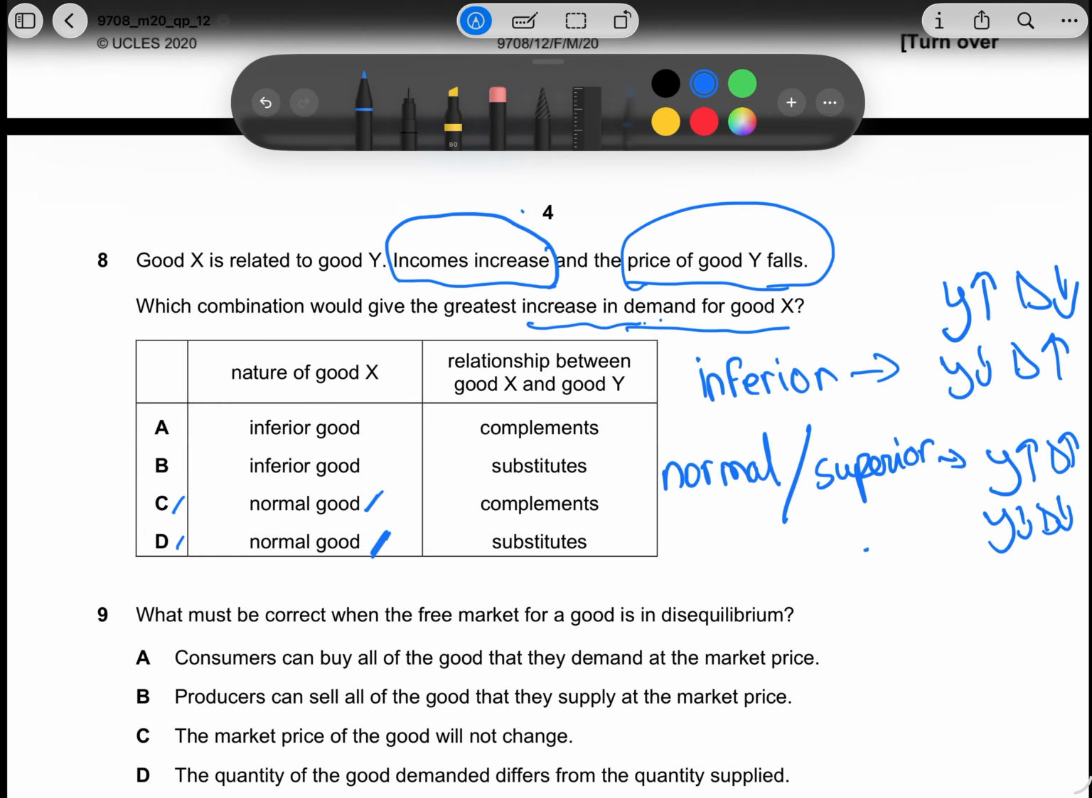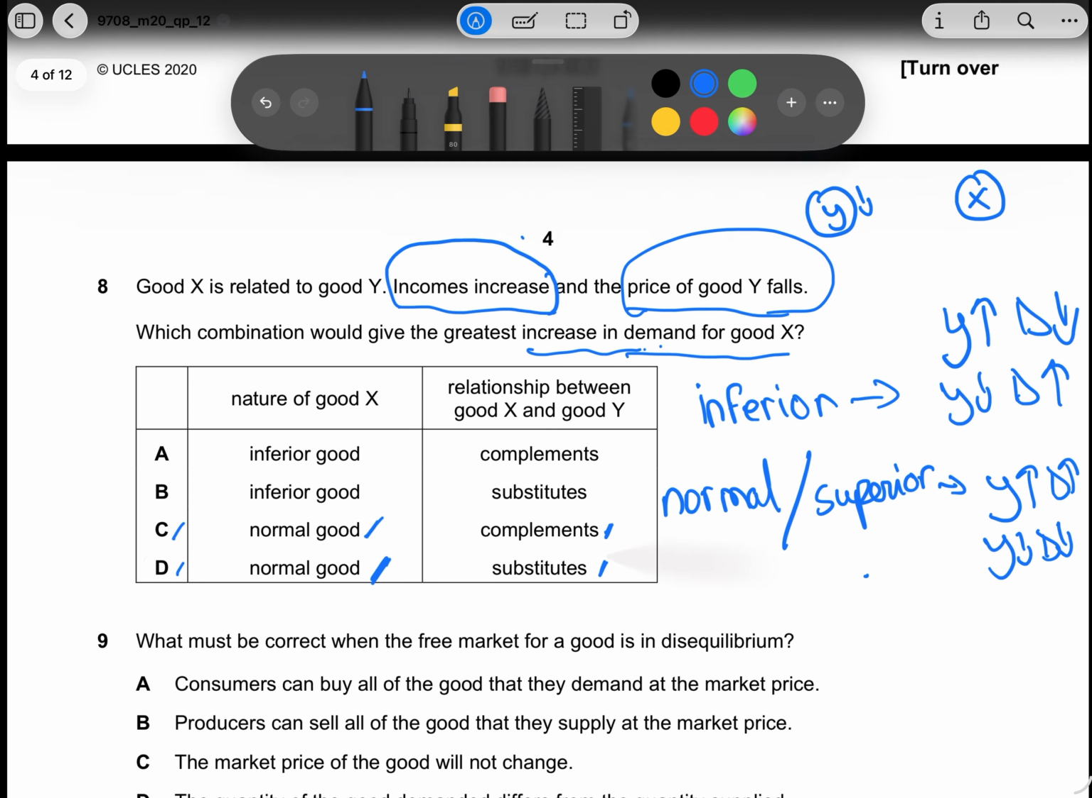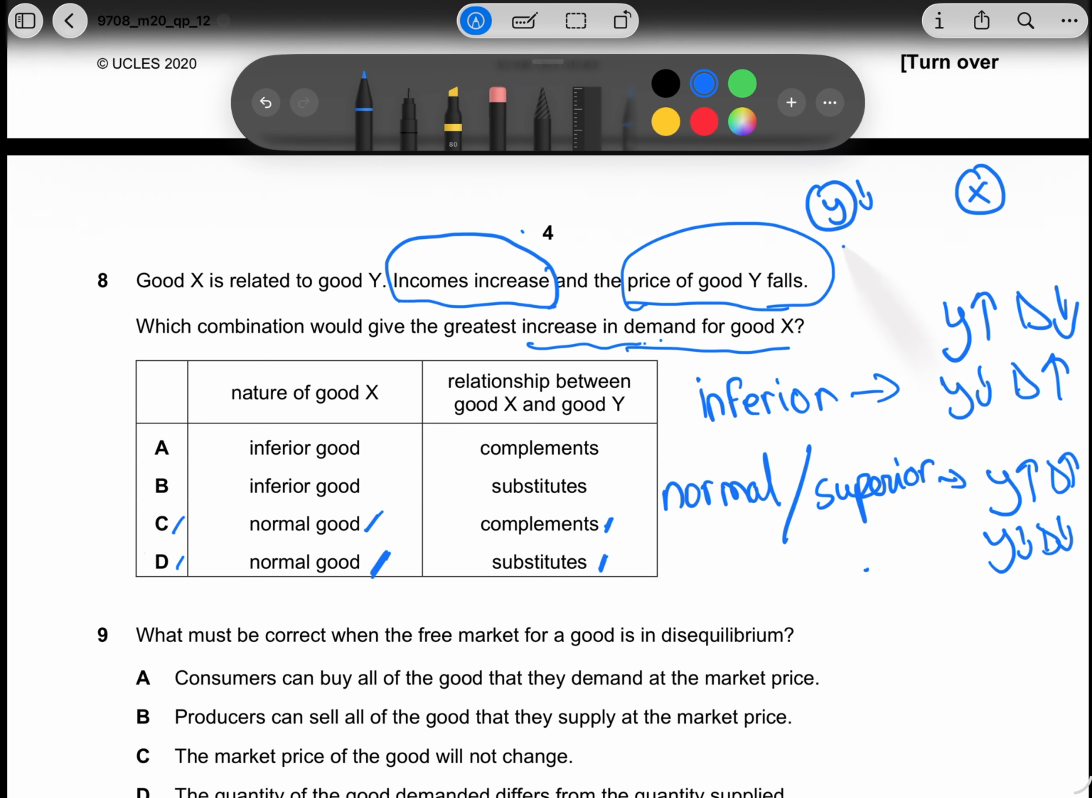So, when the price of, let's say, good Y falls, what would cause an increase in the demand for good X? Would it be when they're complements or when they're substitutes? Let's look at it from the substitute angle. Let's say good Y was Coke and good X was Pepsi. If the price of Coke falls, people would increase their demand for Coke, but they will decrease their demand for Pepsi because the price of Coke is lower. So substitutes is out of the question.